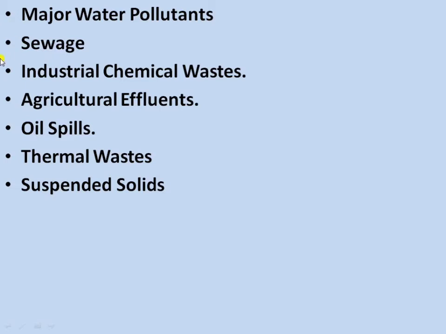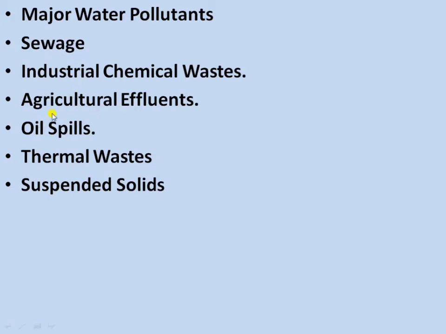Next is industrial chemical waste. So this is also a major water pollutant. In industrial chemical waste, harmful chemicals such as lead and mercury are often dumped by the industries into the water bodies, into the seas or into the ponds. When they are dumped directly into the water bodies, that contaminates the water. So this is also a major water pollutant.